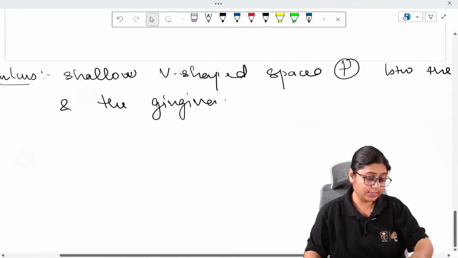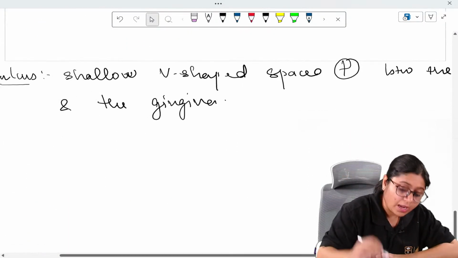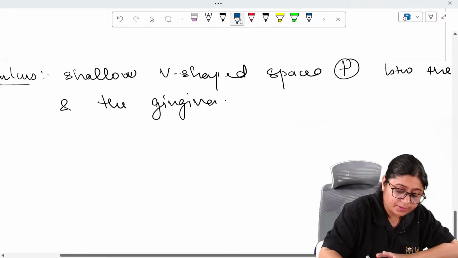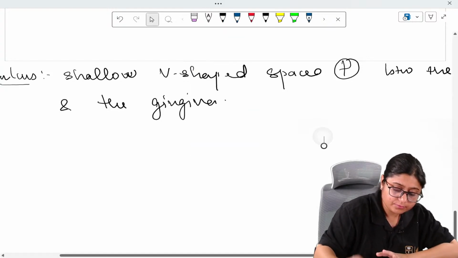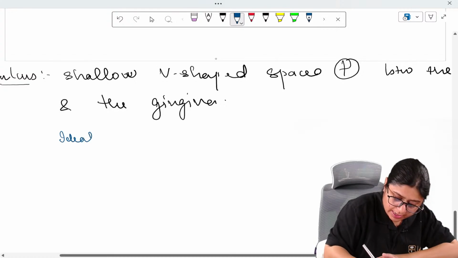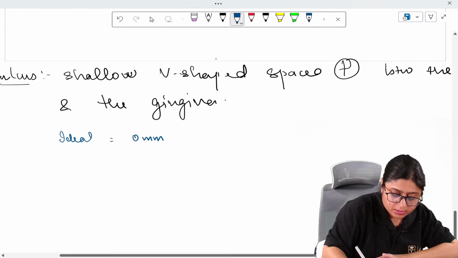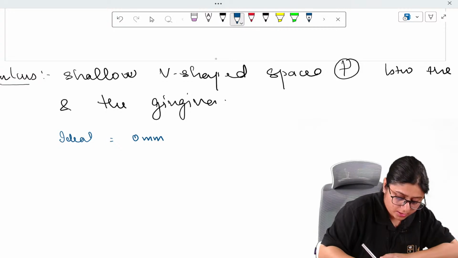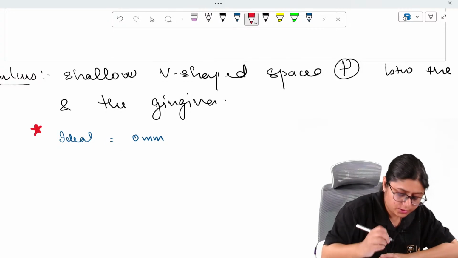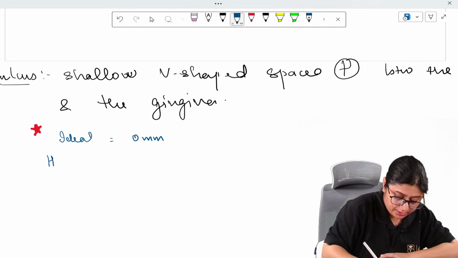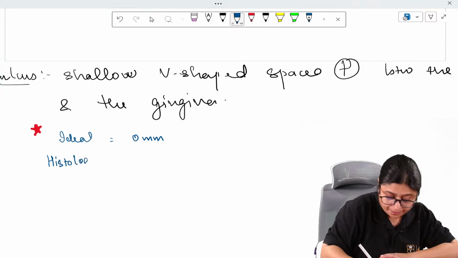Now the sulcus depth, ideally the sulcular depth, ideal sulcus depth should be 0 mm. This is important for MCQs. If you want to write it down, you can write it down. Otherwise, it is given in notes as well.